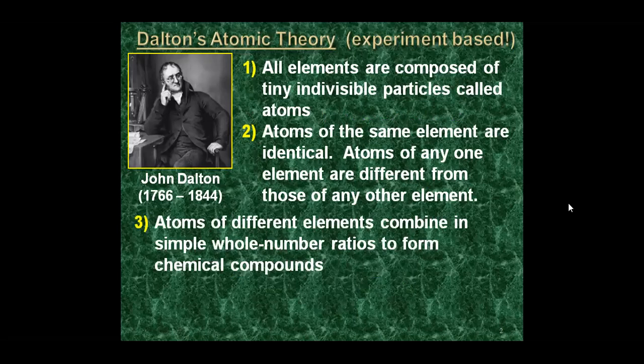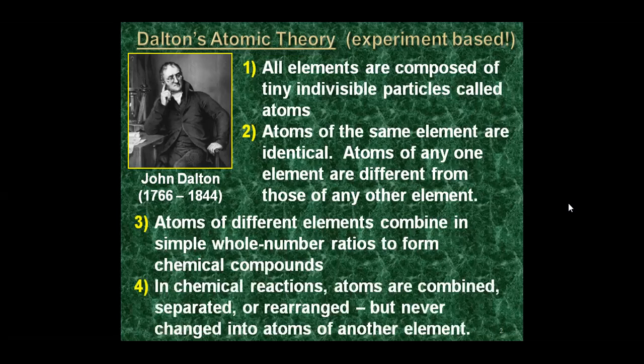Atoms of different elements combine in simple whole number ratios to form chemical compounds. In chemical reactions, atoms are combined, separated or rearranged but never changed into atoms of another element.